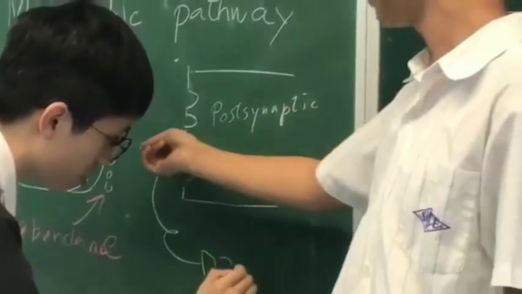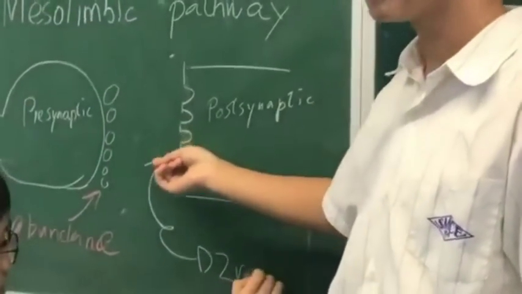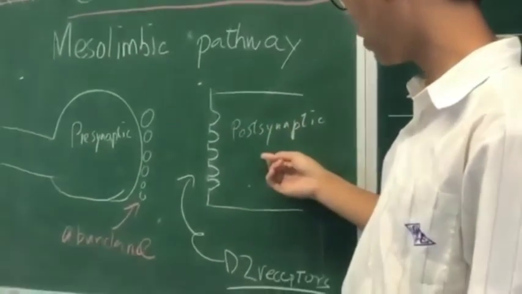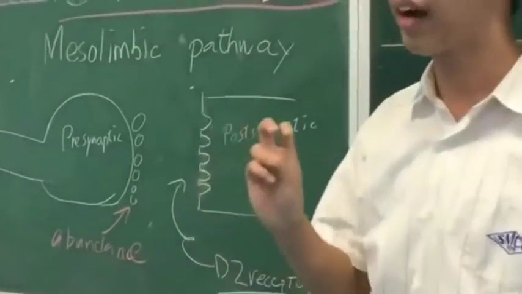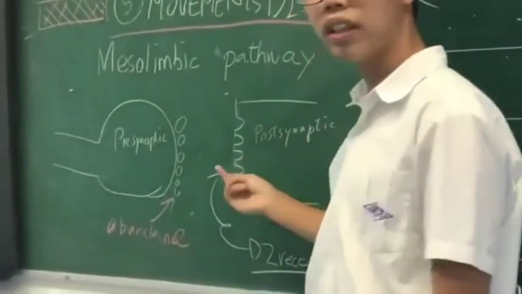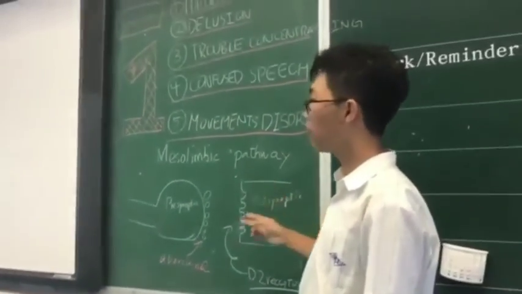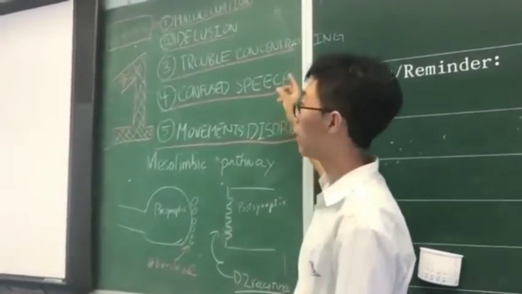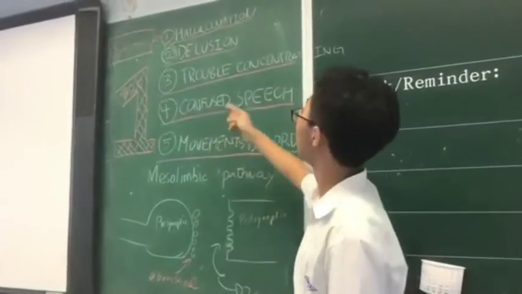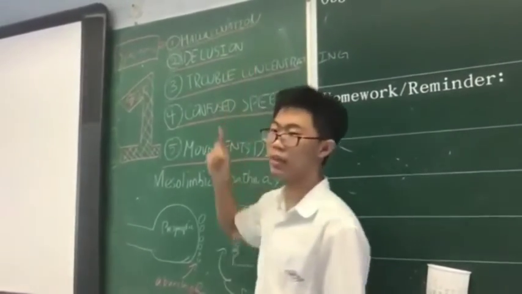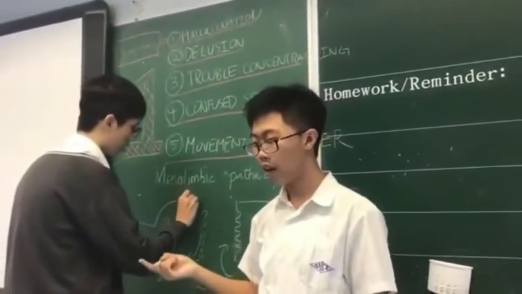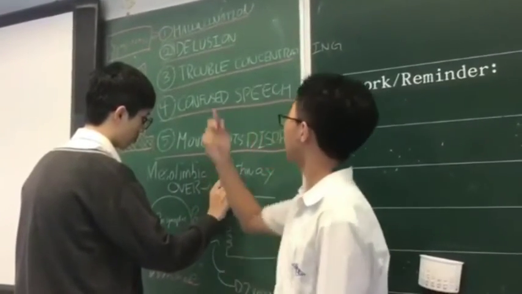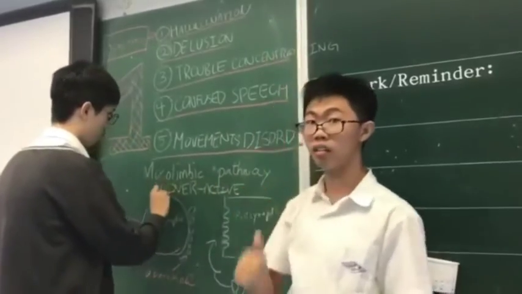So what happens is, because there's an abundance of dopamine and an abundance of receptors, the neurons in this pathway are overactivated, and all the signals in here travel to other parts of the brain, such as into the auditory cortex from the language producing area. So that's how we get hallucinations, because the brain cannot distinguish that signals from the language producing part have traveled into the auditory part.